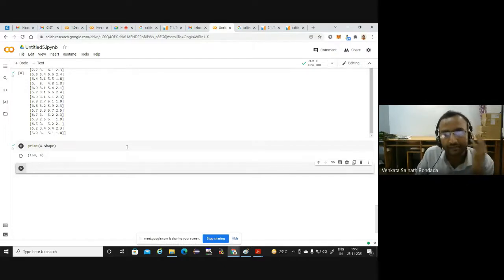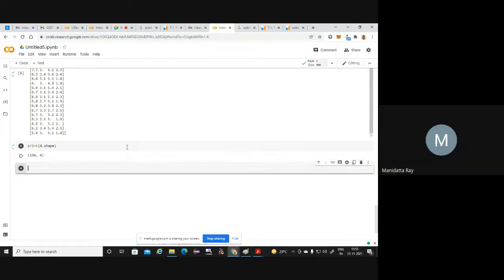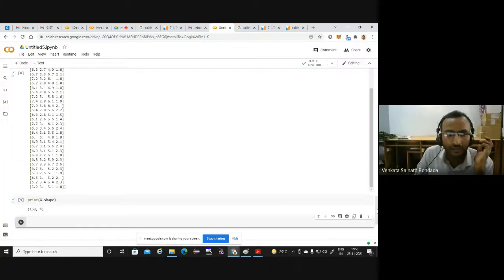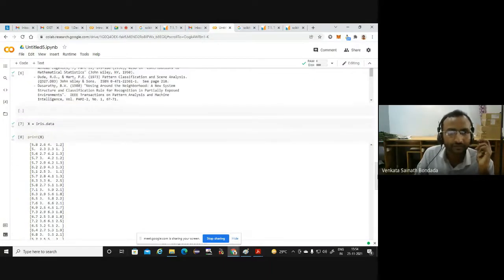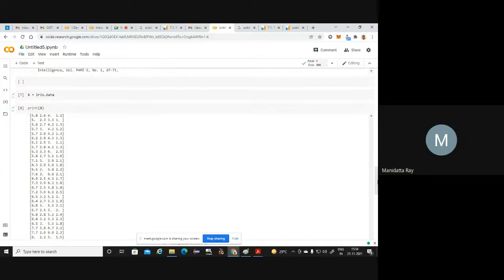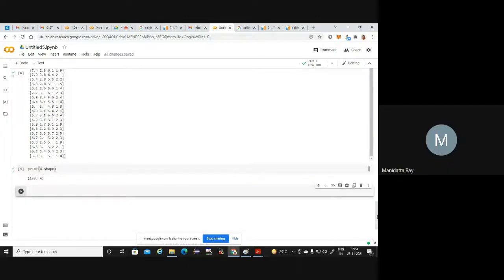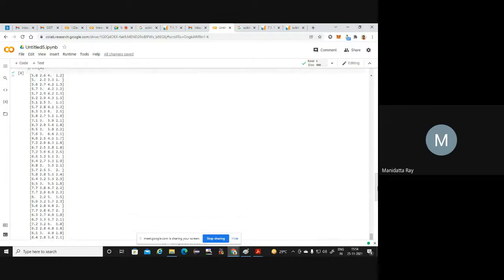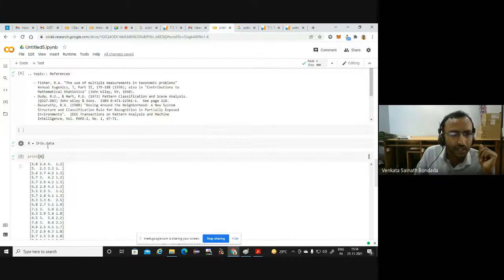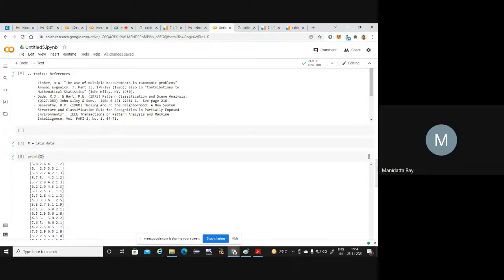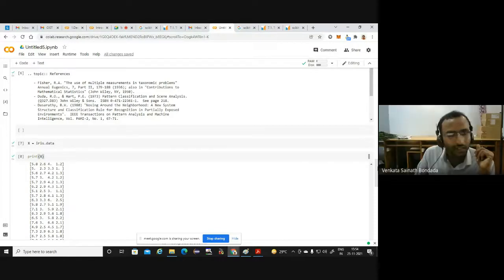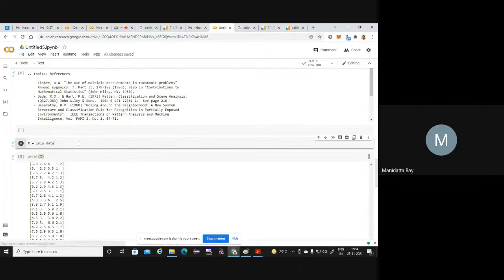Is it clear? Please do that. Print x, and it's showing some error. First you have to run x equal to iris dot data and then print x. Is there any space after equal to? No, it's not compulsory. If you put a space or don't, it is not important.